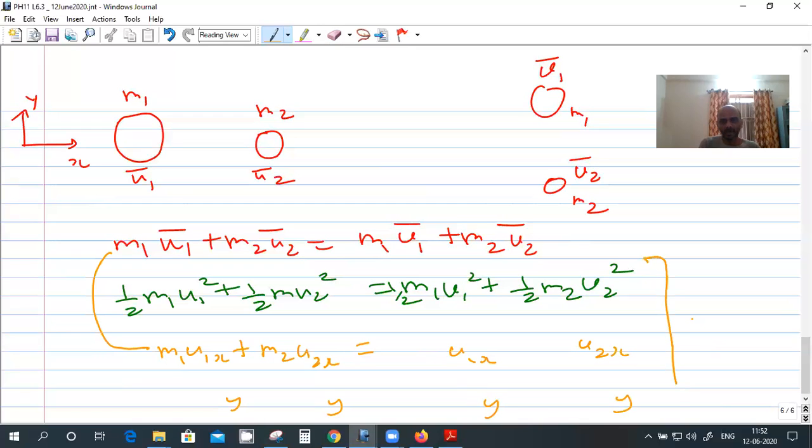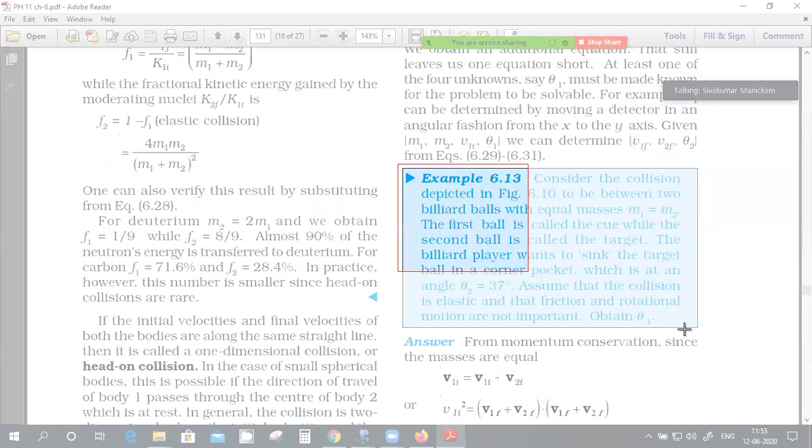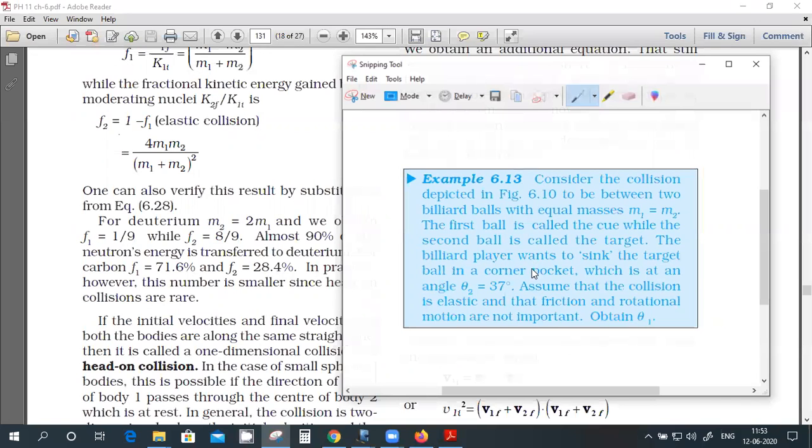So I have three equations now, which I can solve to find the final v1 and v2. Collision is basically conservation of momentum and energy, right? Conservation of momentum you studied in chapter 5, and conservation of energy is this chapter. That's why collision is coming here.